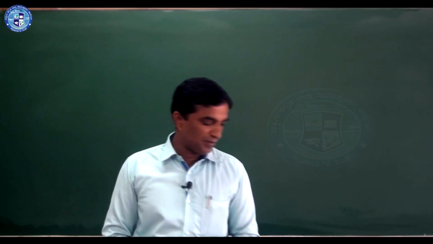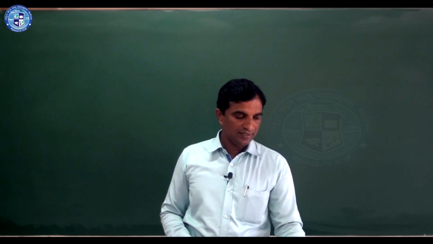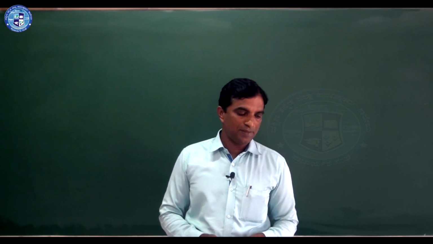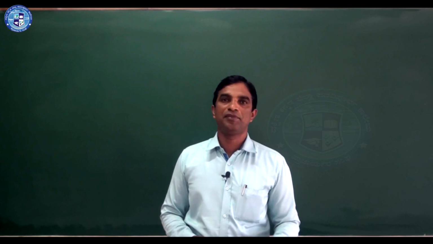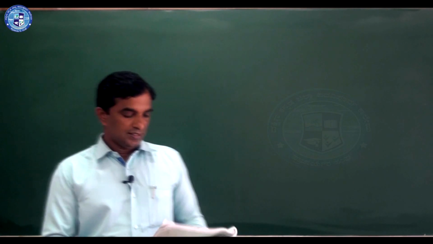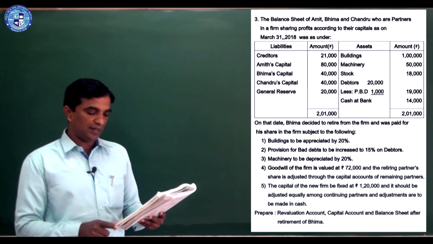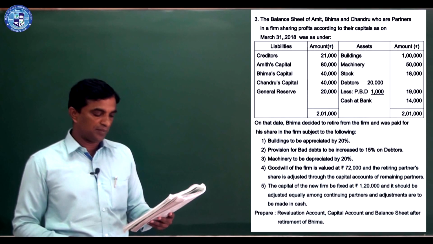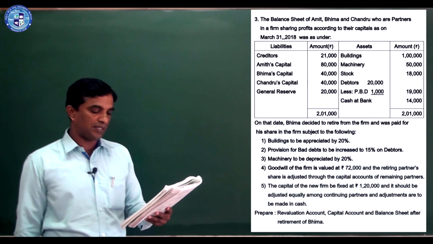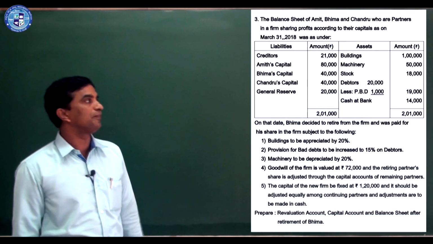We see one problem from the question bank. Problem number 3, under problems with capital adjustments, page number 55. Look at the problem. The balance sheet of Amit, Bhima and Chandru, who are partners in a firm sharing profits according to their capitals, as on March 31st, 2018.